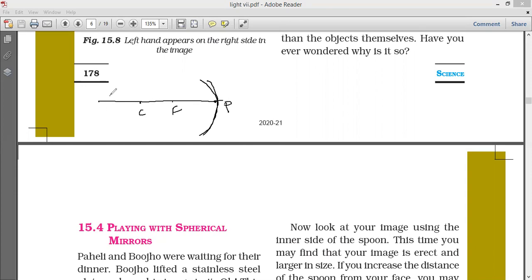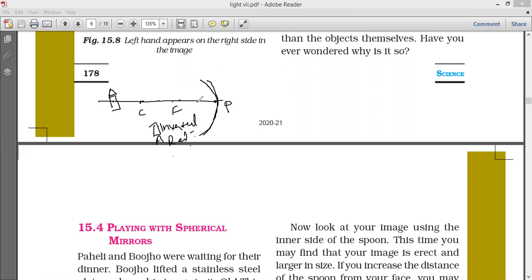Suppose the object is like here. What happened? The image is inverted and real. Suppose A is like this, A is below like this. Okay, inverted. But if the object is coming closer, closer, the image is inverted and real, and also big.